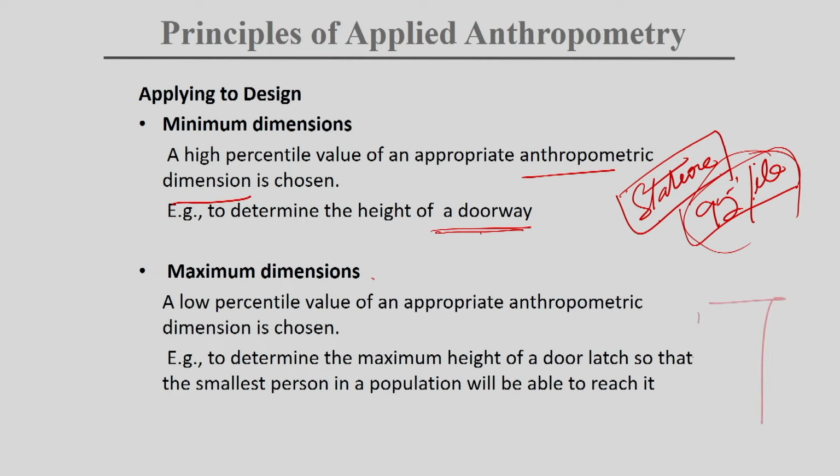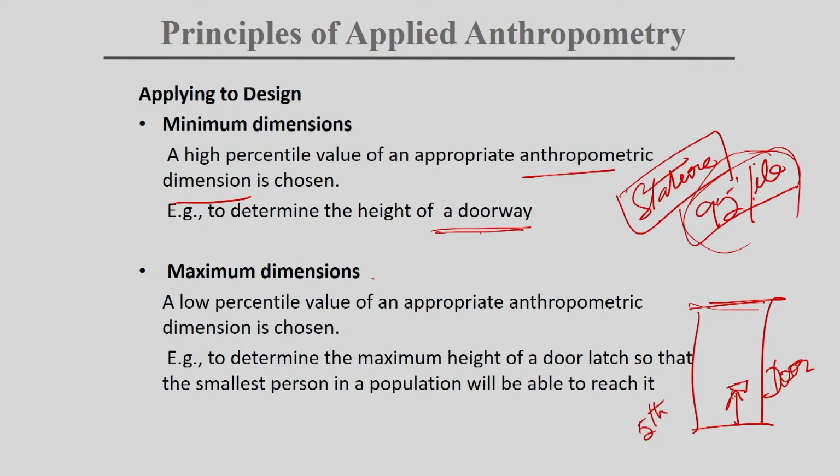For example, you have a door and you want to make a handle for the door, so that a person who is of very small height also can operate it. In this case, what do you have to do? You have to take the 5th percentile data.